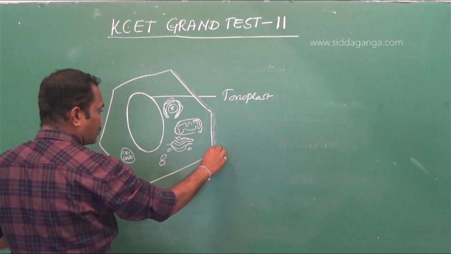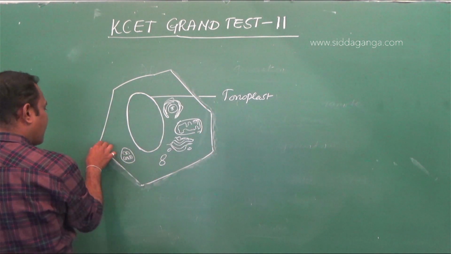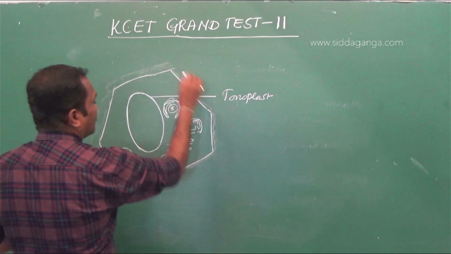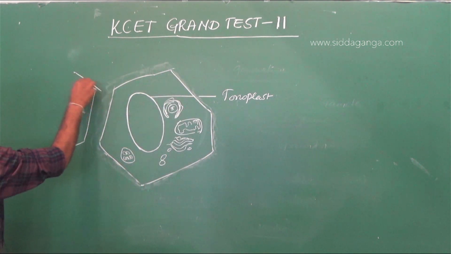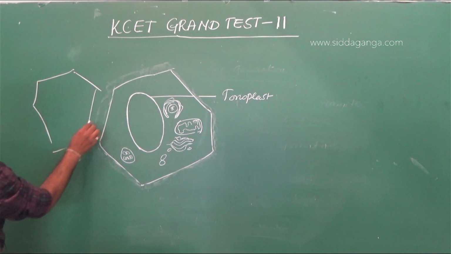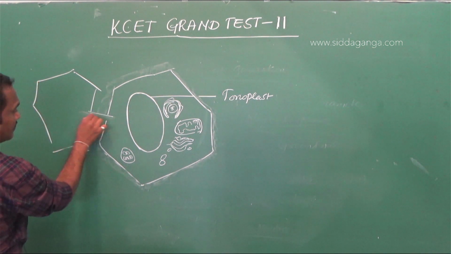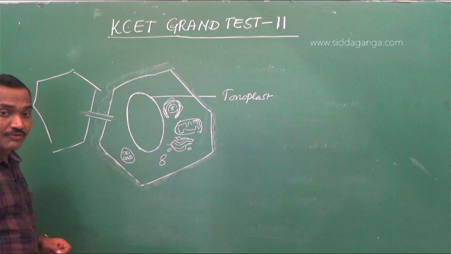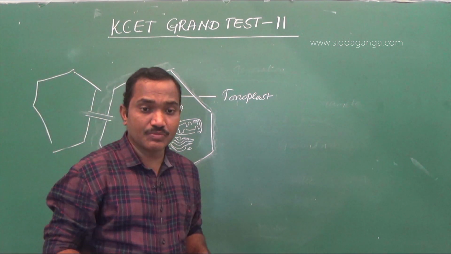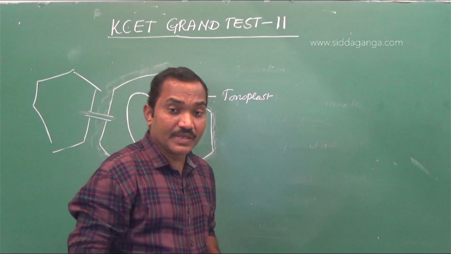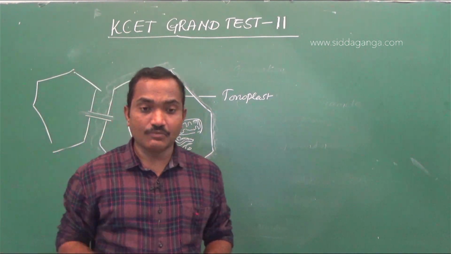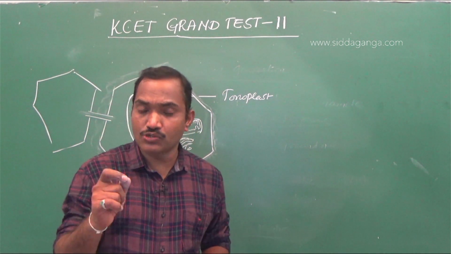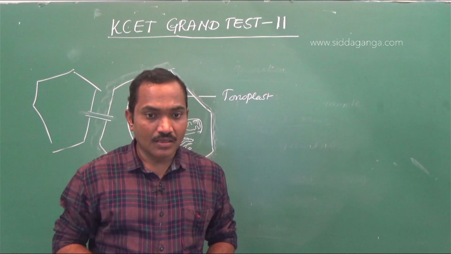So additional to cell membrane, the plant cells will be having the cell wall, right? So the adjacent cells, they will be connected with the connection called plasmodesmata. In the option we have plasmodesmata, which is a connection between two adjacent cells. And mesosomes are the infoldings of the plasma membrane in the bacterium, which actually take the role of mitochondria as in case of the eukaryotes.